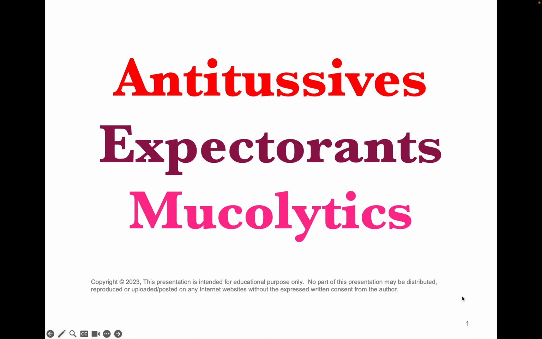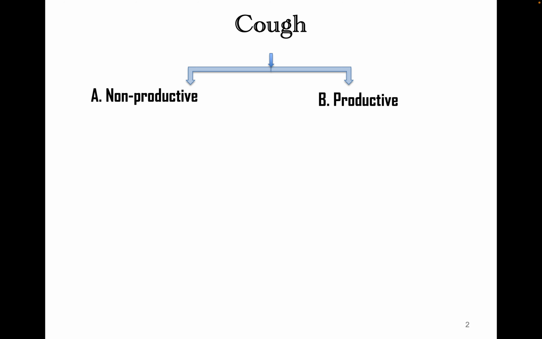Let's look at antitussives, expectorants, and mucolytics. These are three classes of drugs to treat cough. Cough is of two types, non-productive or productive. In productive cough, patients will have a lot of mucus secretion. That's why it's also called wet cough. And the other one has not much mucus secretion, therefore it's also called dry cough.